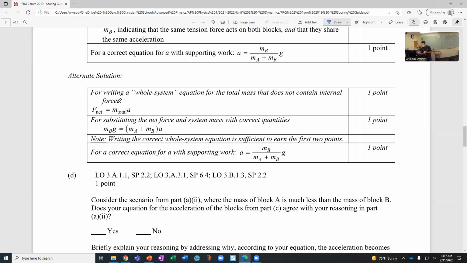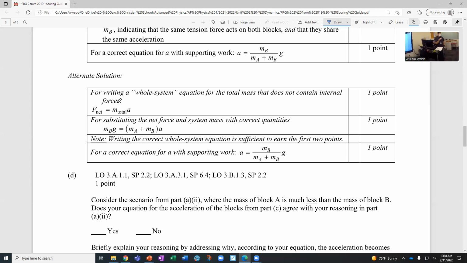So I would have thought it this way, that the net force of the whole system is the total mass times the acceleration that it experiences. Because both A and B have to accelerate at the same rate since they're connected. So whatever the acceleration is, it has to be the same. So that means the whole system has that acceleration. So the net force would just be all the mass times that acceleration.